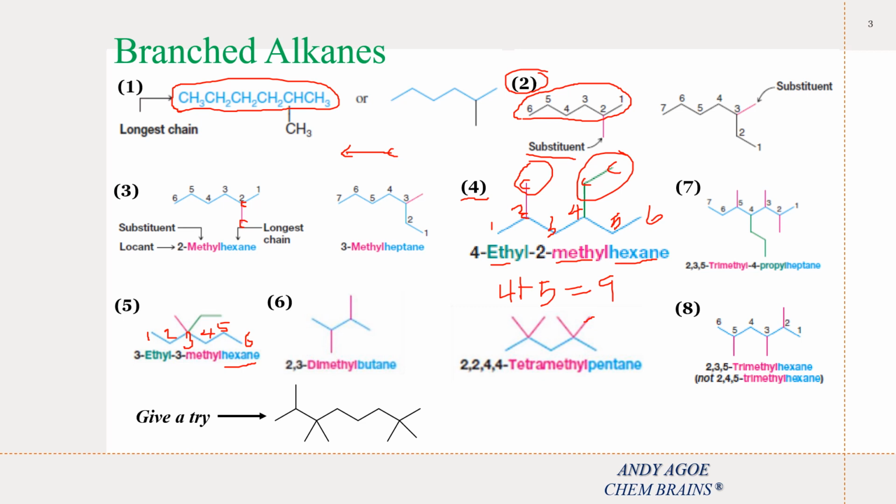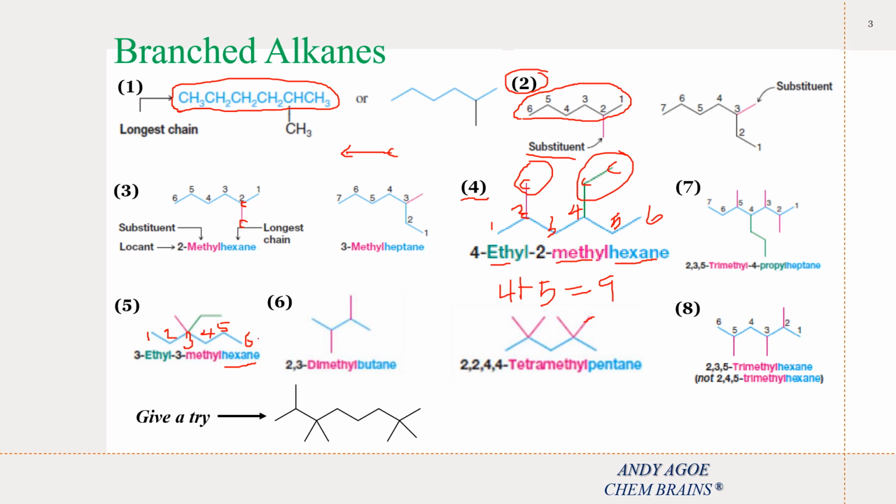If we choose the numbering in the reverse direction, we have 1, 2, 3, 4. Therefore, the substituent receives position number 4, which is far more than 3. So the preferred way of numbering should be 1, 2, 3, 4, 5, 6.